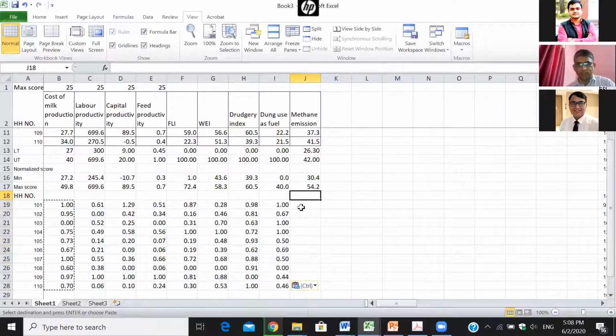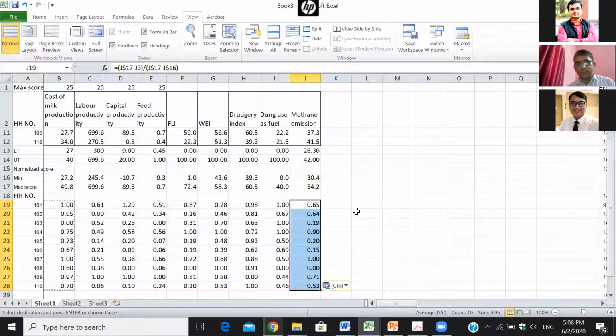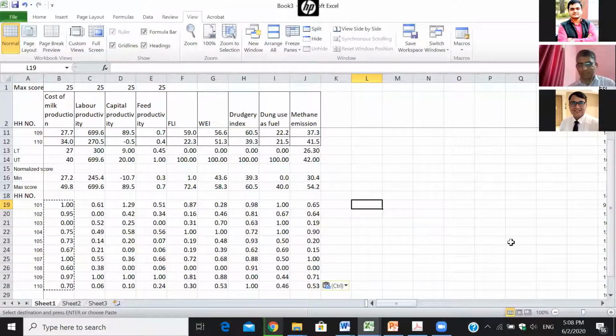Methane emission: higher the methane emission, less sustainability. If it is simple aggregation, just average it. If it is a weighted average, assign the weights and aggregate the index. That is the min-max method of normalization.